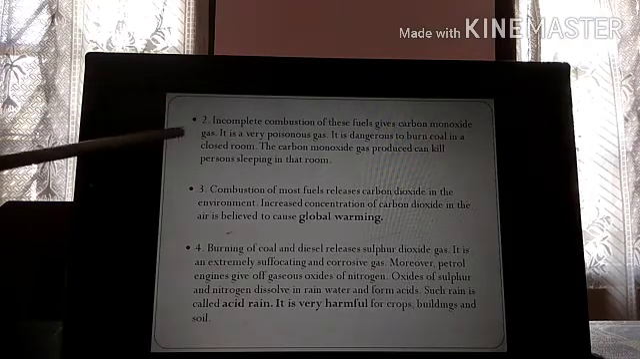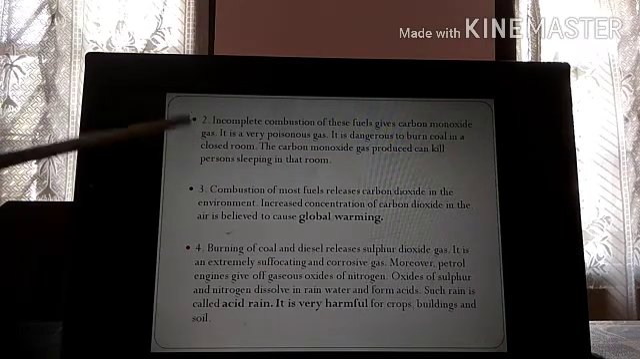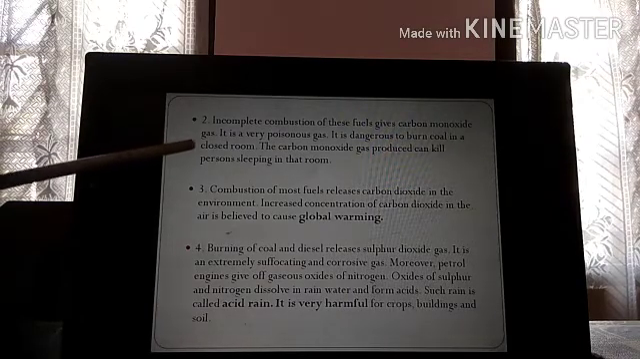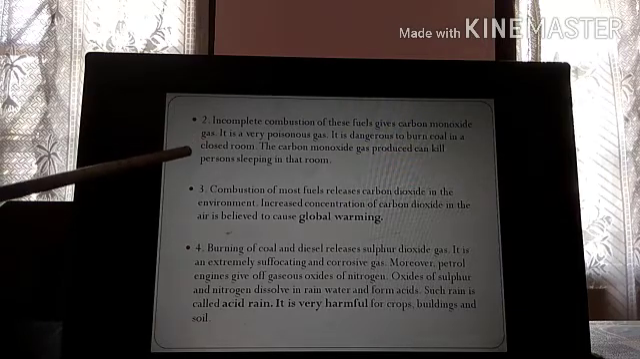Incomplete combustion of these fuels gives carbon monoxide gas, a very dangerous gas. One of the most important gases responsible for causing pollution is carbon monoxide. It is a very poisonous gas. It is dangerous to burn coal in a closed room. The carbon monoxide gas produced can kill persons sleeping in the room.